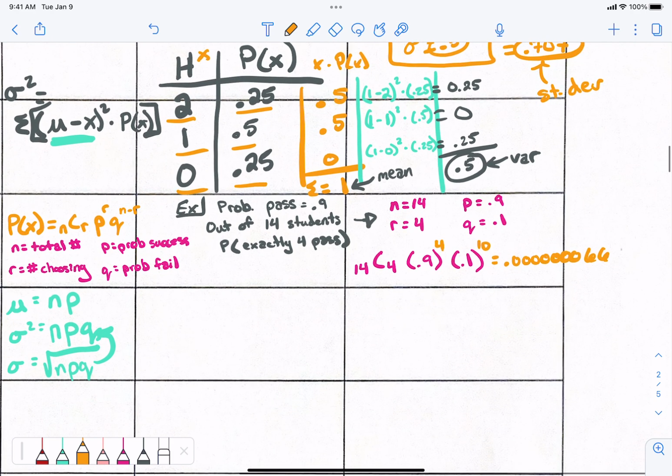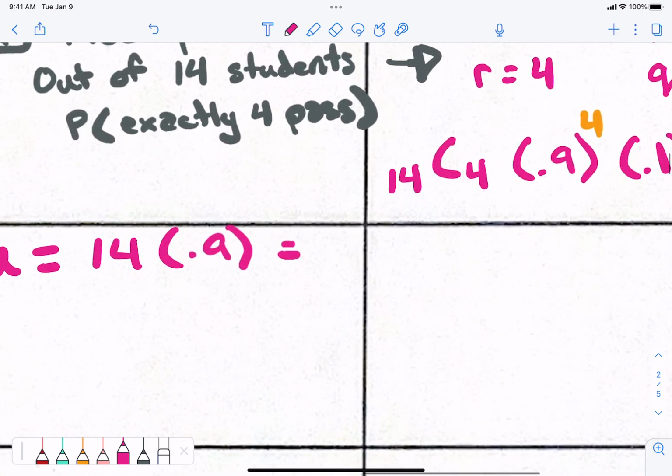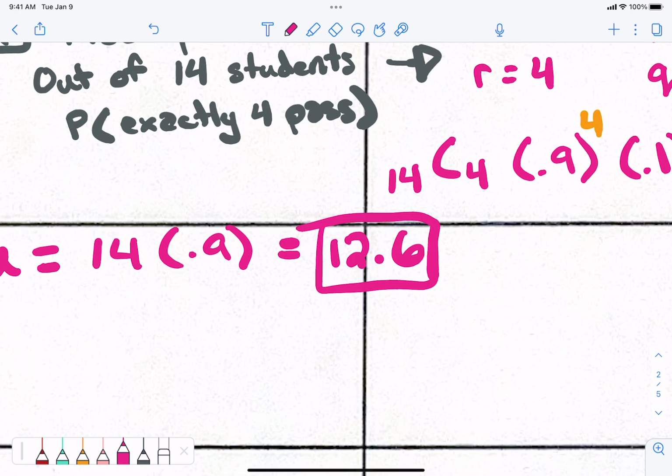All right, now let's find out what's the average number of people that pass. So let's find the mu out of that. If 14 students and 90% pass, what's the average number of passers out of 14? What is that number? 12.6. We would have 12.6 passers in the class, right?